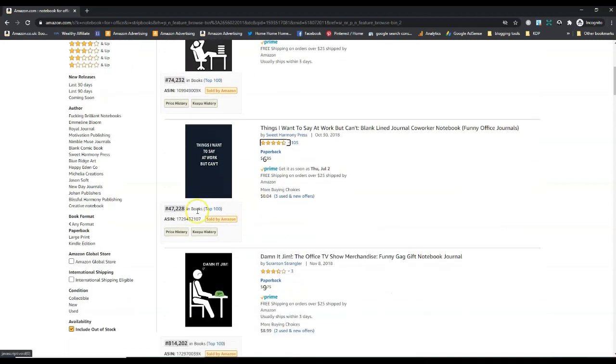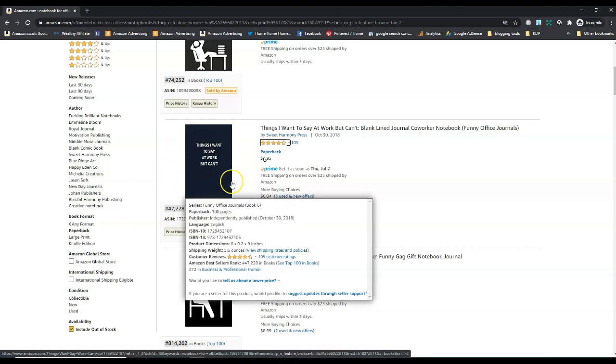This one here is very good, 47,000. So the lower the BSR, this is the best seller rank, the lower the better. That means more books are selling. So this means that this book is number 47,228 in all the books on Amazon. So that's pretty good.